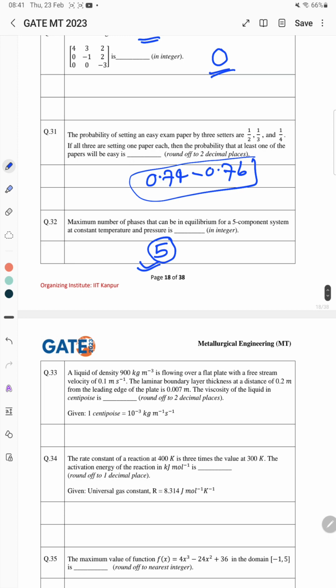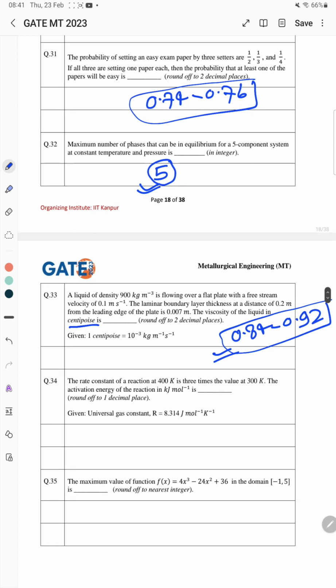Now the next problem is a numerical problem. A liquid of density 900 kg per meter cube is flowing over a flat plate with a free stream velocity of 0.1 meter per second. The laminar boundary layer thickness at a distance of 0.2 meter from the leading edge of the plate is 0.007 meters. So what is the viscosity of the liquid in centipoise? The answer for this question is 0.84 to 0.92. If you have answered between this, you will get the right answer and 1 mark.